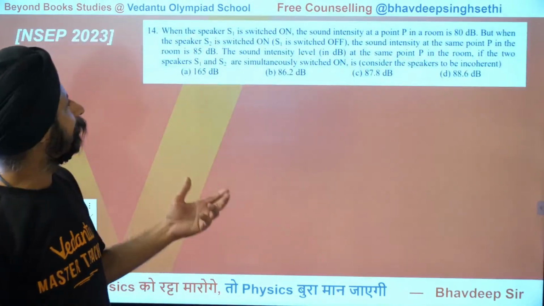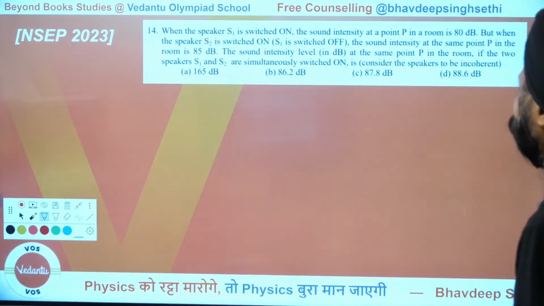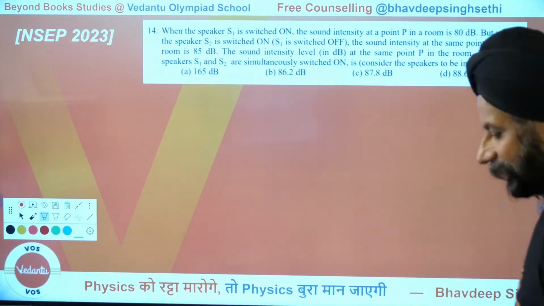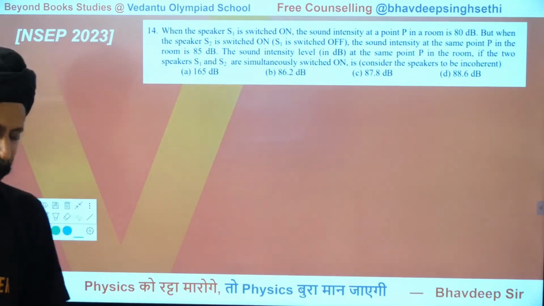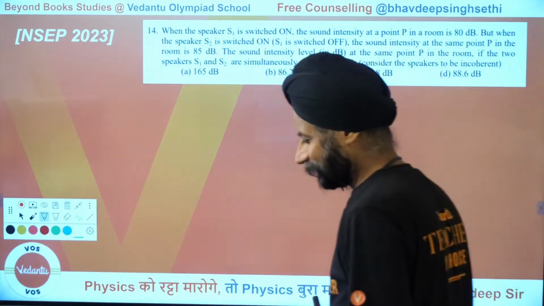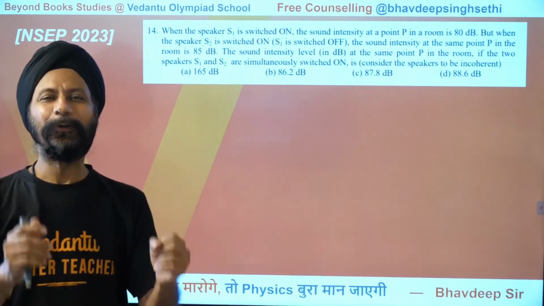So let's try one of the questions, which is from the NSEP 2023 exam paper. The question says, when the speaker S1 is turned on, the sound intensity at point P is 80 decibels. When the speaker S2 is switched on, it is 85 decibels. Now, how much is the intensity when both are simultaneously turned on? What do you think? I need the answer in 5 seconds. I'll let you read one more time and then I'll count to 5. Okay, 5 seconds, 4, 3, 2, 1, go.